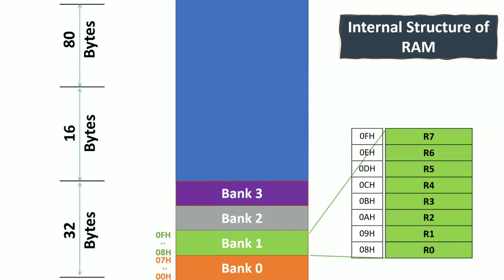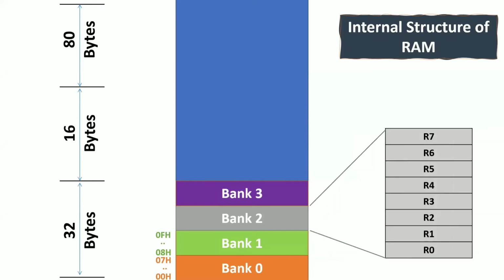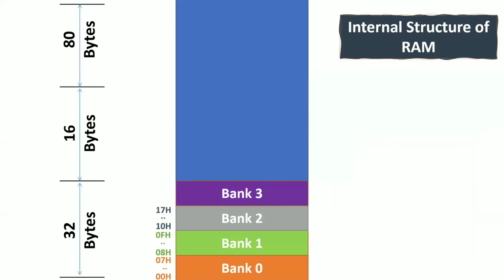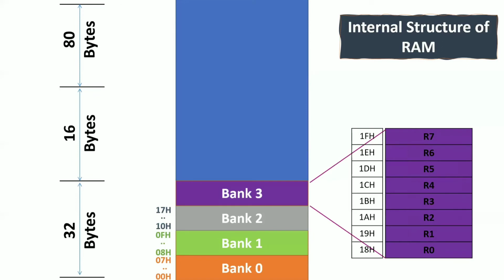Now in a similar manner you can tell me how many registers are in bank 2. Again 8. The starting address will start with 10. Why? Because after 0F you will get 10, 11, 12, and up to 17. So 10 is the starting address of bank 2 and 17 is the ending address of bank 2. The next will start with 18, so 18 to 1F. This is how we make the starting address and ending address of each and every bank.